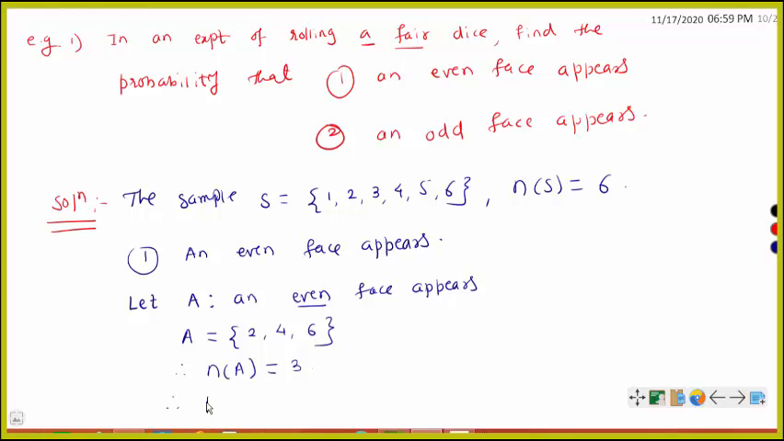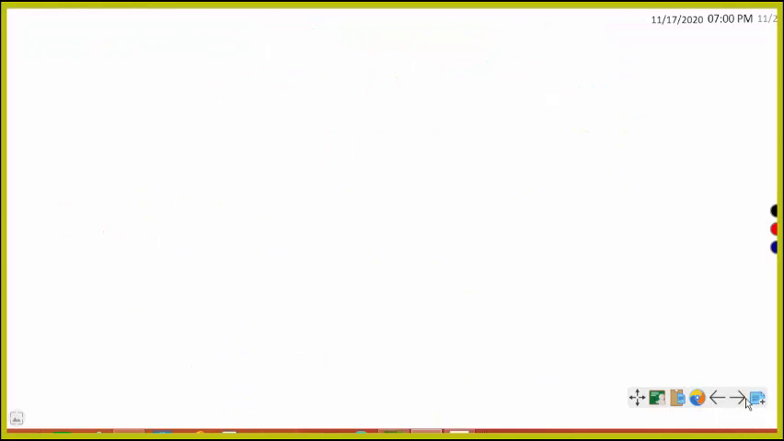Therefore, what is the probability of the event A? It is defined as the number of sample points in A divided by the number of sample points in S. The number of sample points in A is 3 and in S is 6, so this is equal to 3 by 6. 3 ones are 3, 3 twos are 6. So this is equal to 1 by 2, which is 0.5. In this way we can find the probability of the given event.